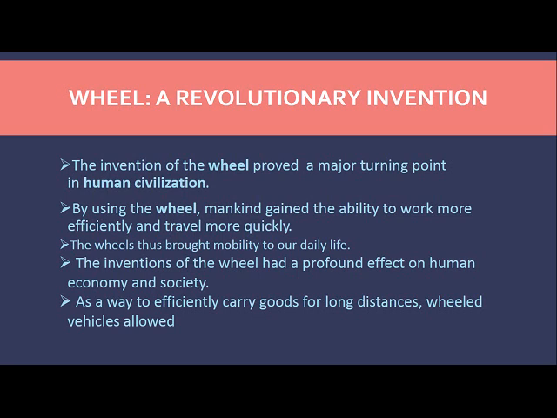Now, children, when humans moved towards civilization, they started doing agriculture. They started cultivating some of the animals for their benefit, and they also started doing a small amount of trade. And to do the trade work, they had to move from one place to another. During all those events, the invention of the wheel proved to be very beneficial and it helped them to increase their efficiency and travel more quickly.